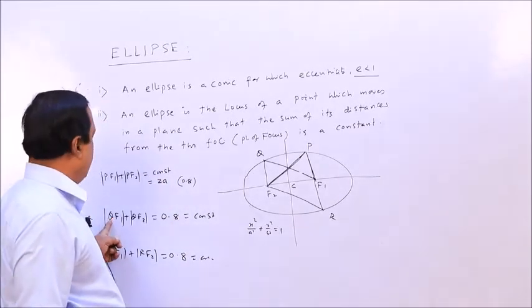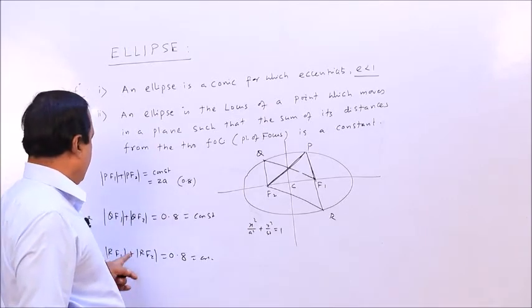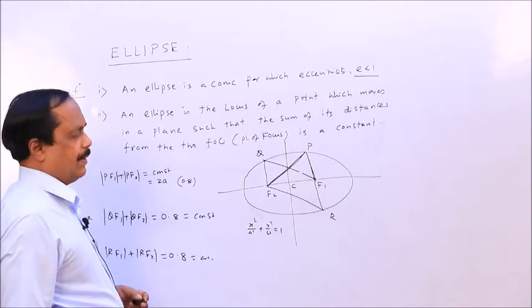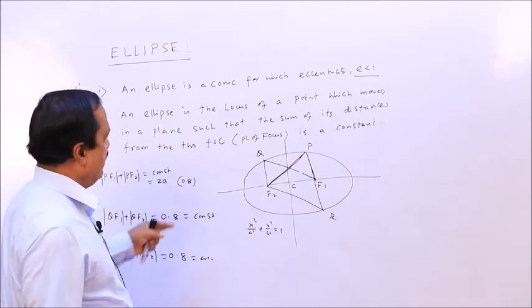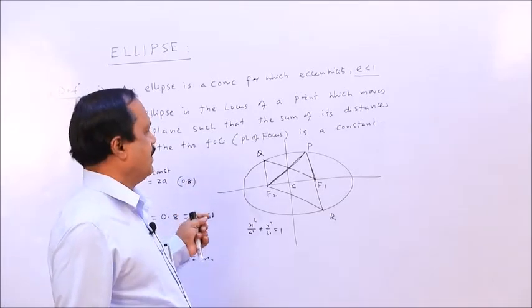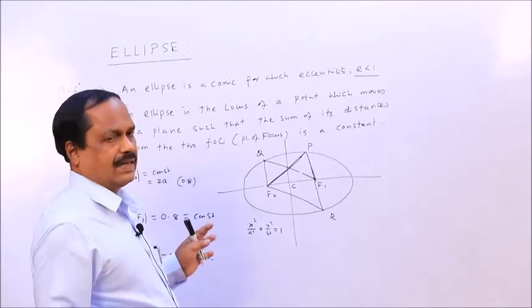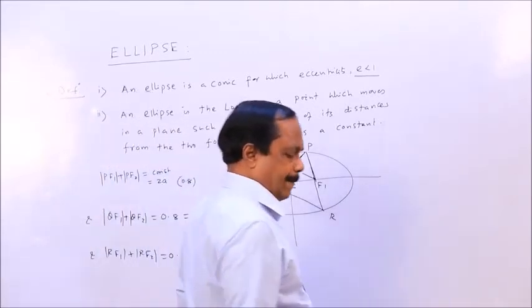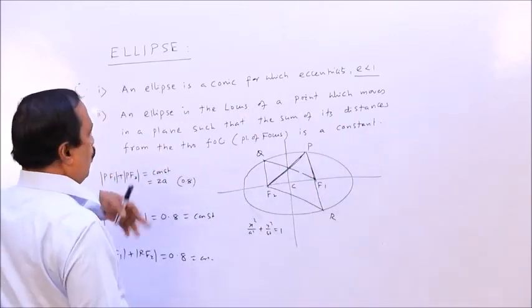If you take another point Q, QF1 plus QF2 equals the same constant. RF1 plus RF2 is the same. So that is the definition of an ellipse, and this definition will lead you to find the equation of the ellipse in standard form. Before I go to the equation, let us come to the next part, parts of an ellipse.